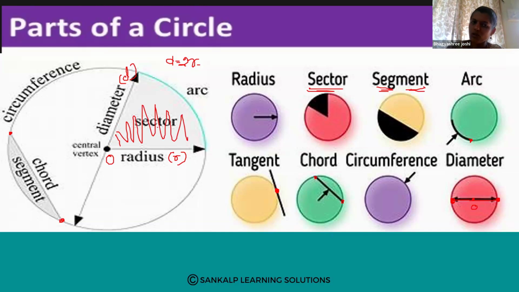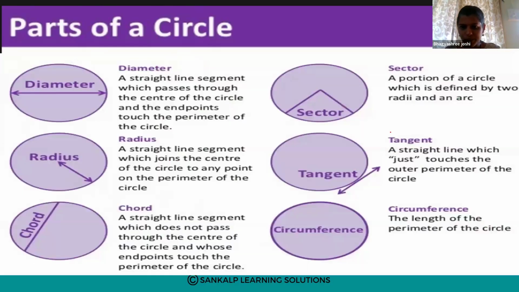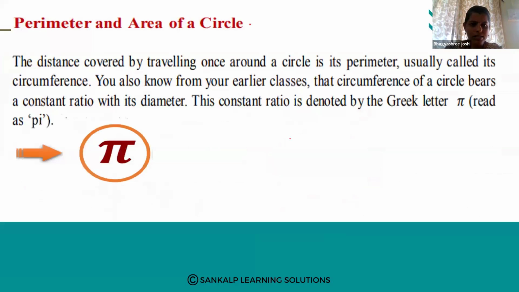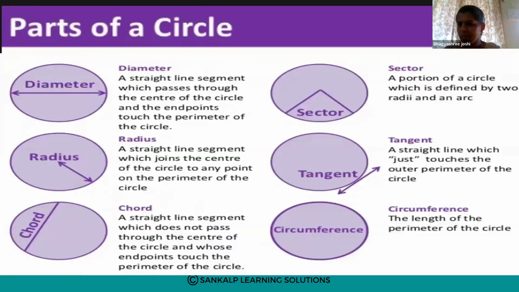Next, what do you mean by segment? Here you can see the sector: a portion of a circle which is defined by 2 radii and an arc. See, this is the arc and these are 2 radii. Since there are 2 radius, we say radii, right? So with 2 radii, this part we call a sector. Yes or no? This is a sector.